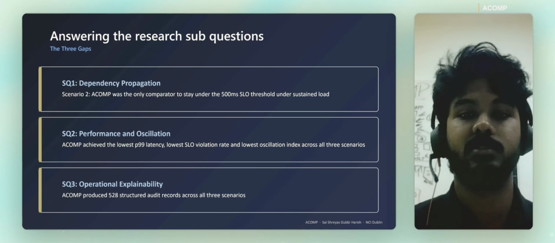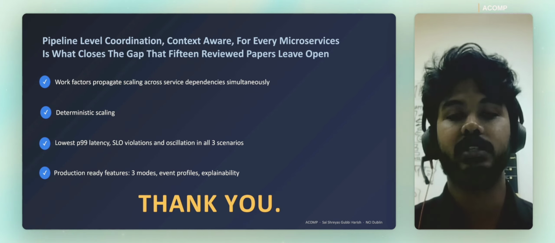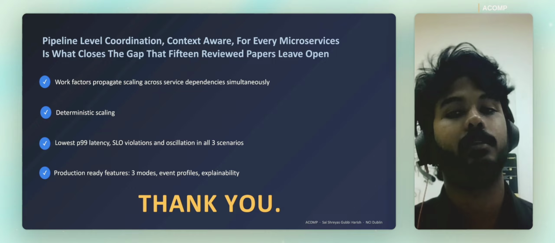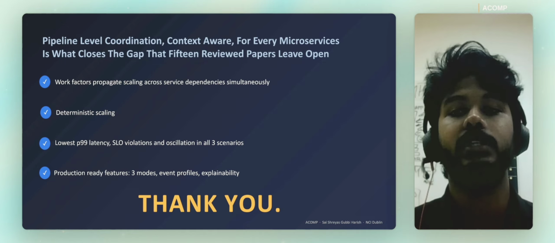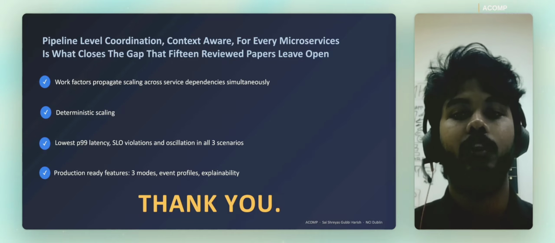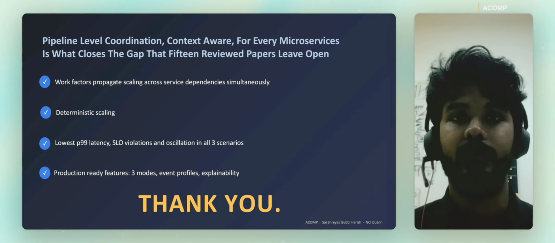So to conclude, let's look at what ACOMP's research has achieved and the impact it has created. Mainly, the pipeline-level coordination, determinism, and auditability are what close the gap that the 15 reviewed papers and the current existing systems leave open. Work factors propagate scaling across dependencies simultaneously. 528 structured records versus 0, as I mentioned, and the lowest P99 and other metrics compared in all 3 scenarios. It's production ready, with features like 3 modes, event profiles, and live explainability. All this makes ACOMP very essential to the current cloud infrastructure to make autoscaling better. Thank you.